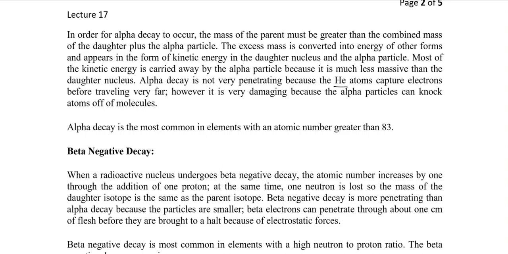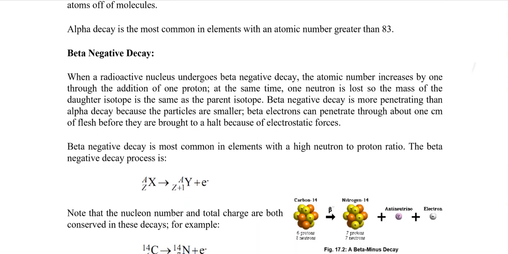However, it is damaging as well because the alpha particle can knock atoms off a molecule, and obviously if it is bombarded on the skin, or touches human skin, it will knock off some of the molecules and definitely be a little bit irritating. Alpha decay is most common in elements with atomic number greater than 83, obviously greater than iron.